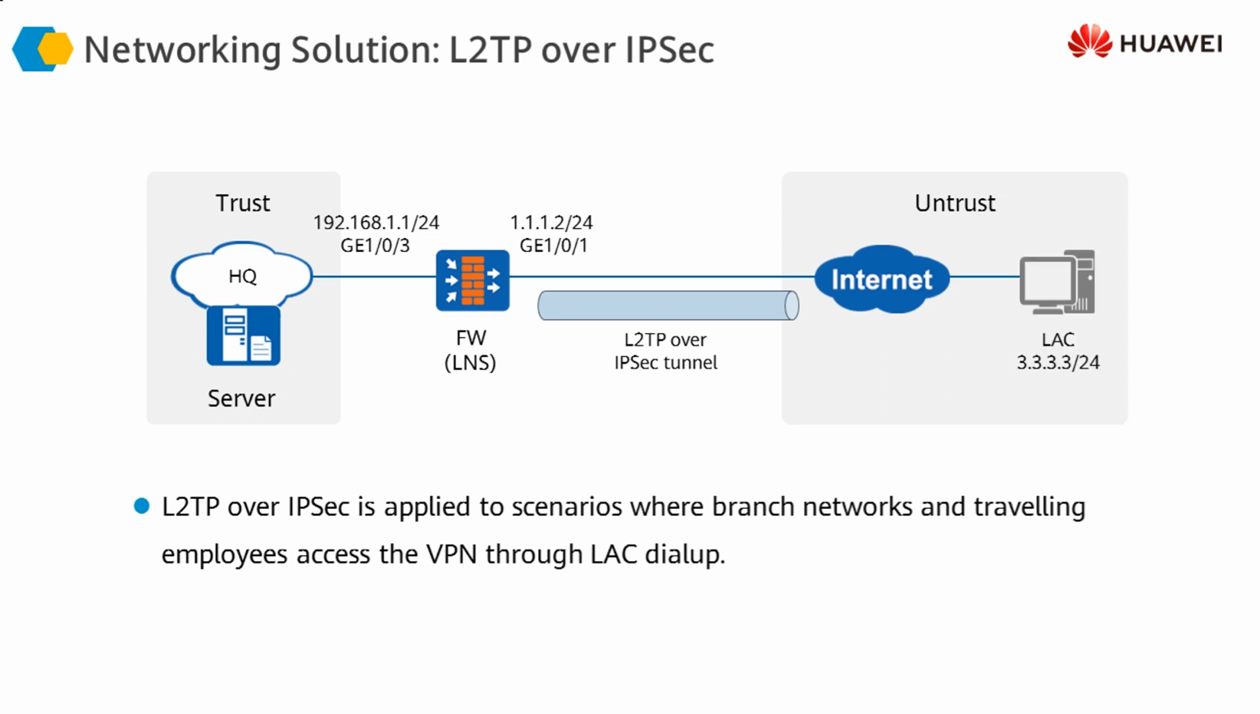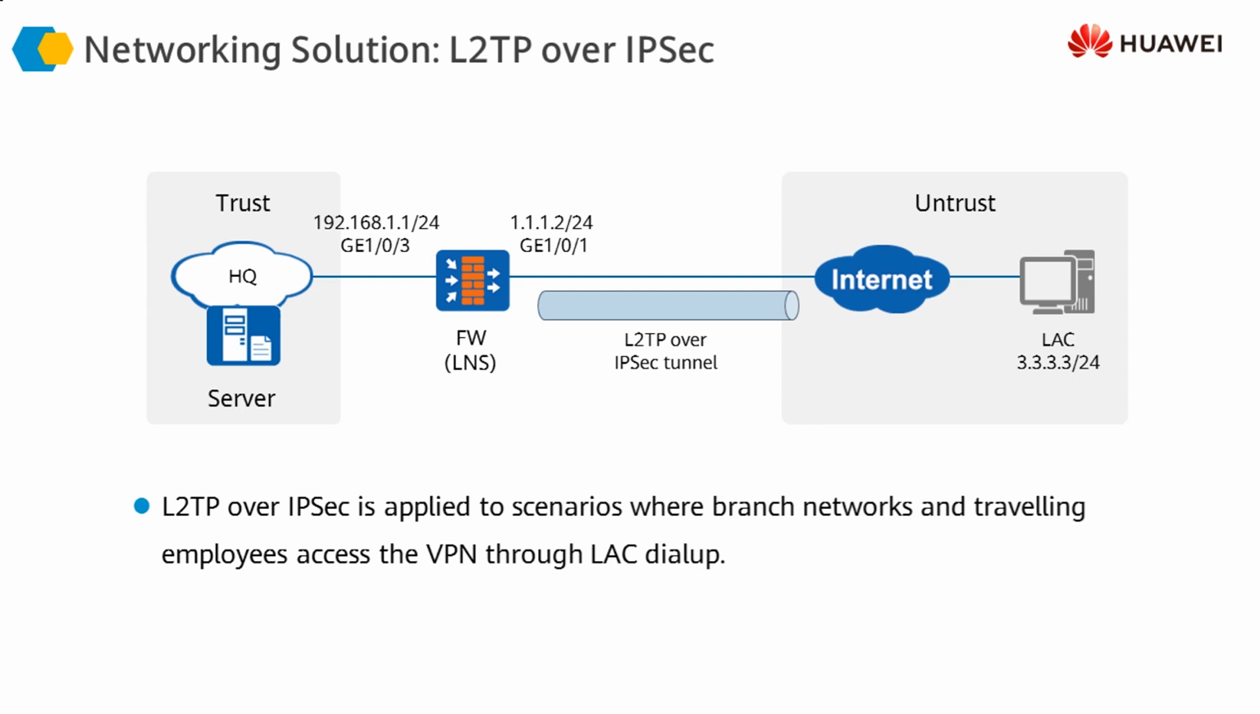LAC stands for L2TP access concentrator and LNS stands for L2TP network server. In this particular scenario, they might mean different things in a traditional L2TP implementation, but for simplicity's sake, let's assume that the user's laptop is what we call a LAC, and the firewall here is the LNS.